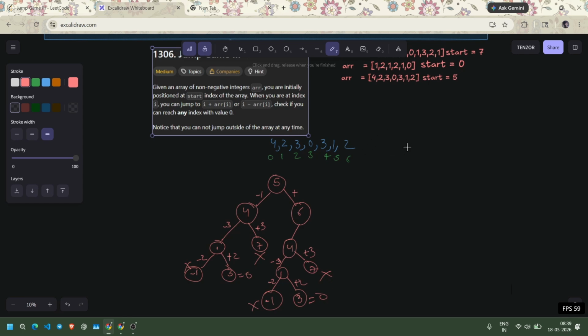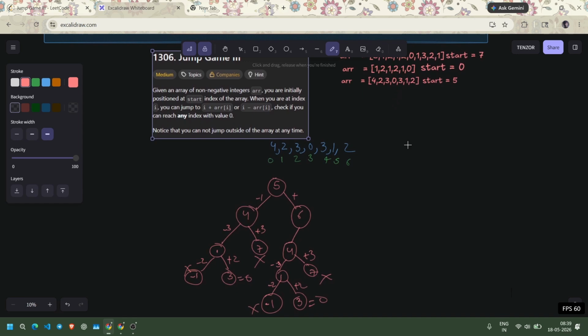If we have something like, let's say the second example, 1 comma 2 comma 1 comma 2 comma 1 comma 0, starting at zero index. Let me mark the indices 0, 1, 2, 3, 4, and 5. Starting from zero index, we can do 1 minus 1 or plus 1.